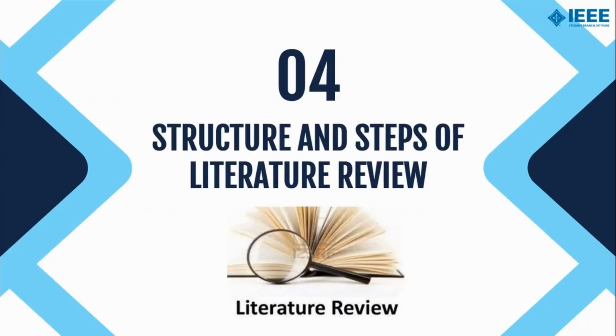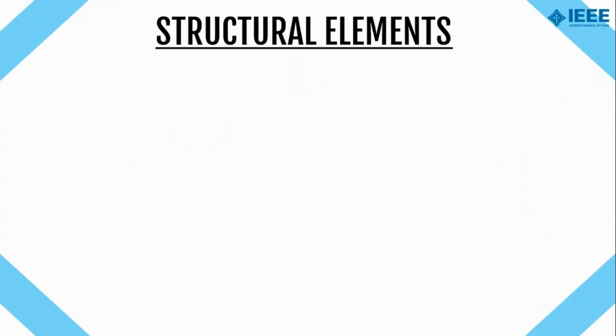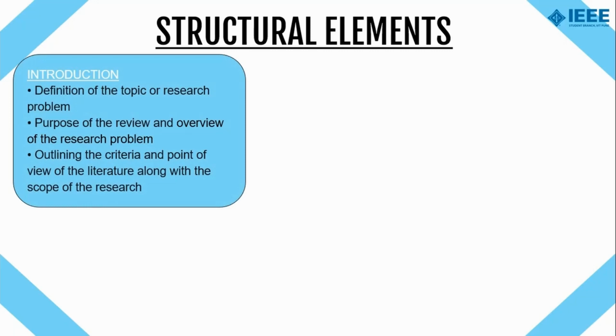Now, one of the crucial things is how to write a literature review, for which we must be aware of the structure and steps for writing it. The structural components of a literature review are introduction, body, and conclusion. The introduction part mainly focuses on the definition of the problem statement, which also provides an appropriate context for reviewing an article or a research paper or a literature. It should also highlight the purpose of the review with a concise overview of the topic, along with which it should also outline the scope and criteria of the research as well.